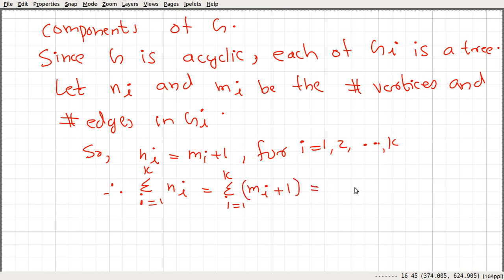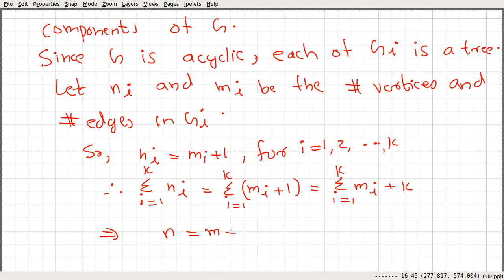That is the sum of mi plus k, since adding 1 k times gives k. The left hand side is nothing but the number of vertices in the graph, and the sum of mi is nothing but the number of edges.